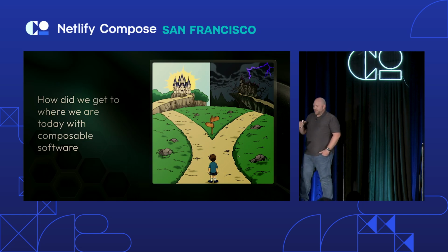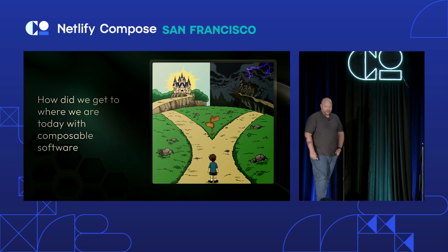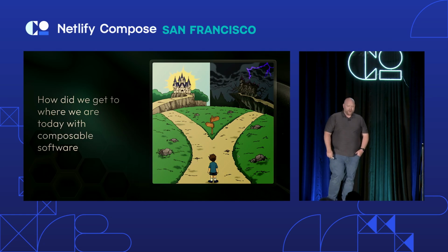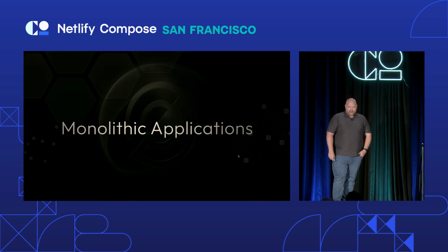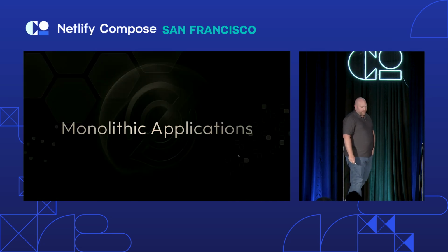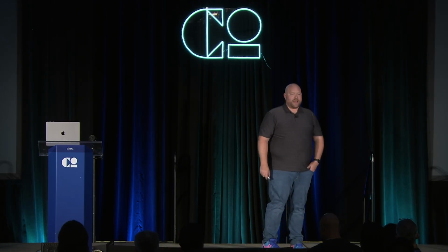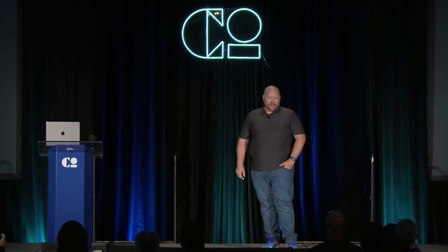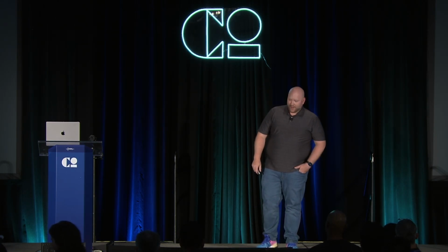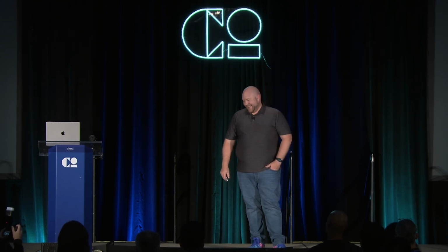So how did we actually get here, right? Because we didn't have composable software way back when. A lot of us were doing Java or .NET or something like that. We all had these wonderful things that were called monolithic applications. And if you're old like me, you know what this cube is. That is the Borg cube. And you will be assimilated into the monolith. You will enjoy the monolith, and you will have nothing but the monolith. And sometimes your monolith is in PHP. And it is a joy to work in.